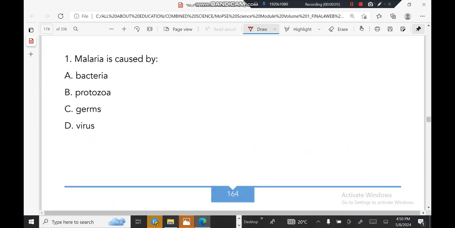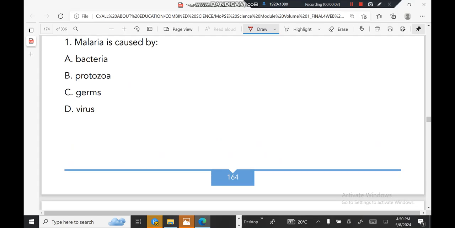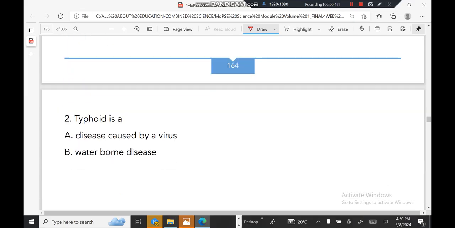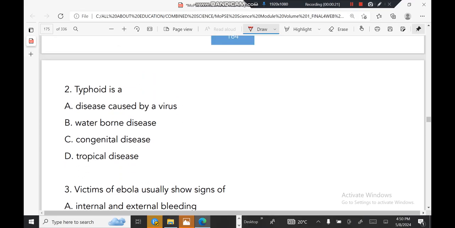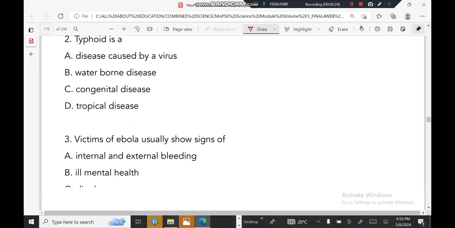Right, moving on to another question. Malaria is caused by bacteria, protozoa, germs, virus. It is caused by protozoa. B is the correct answer. Typhoid is a disease caused by a virus, waterborne disease, congenital disease, tropical disease. It is a waterborne disease.